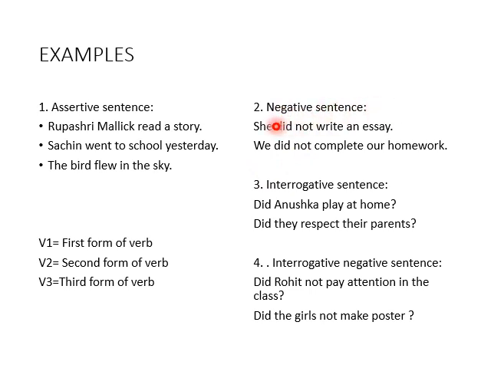She did not write an essay, where did is the helping verb, and here not. And when we use the helping verb did, at that time we use the first form, write. Did is also the second form of the verb do: do, did, done. That is a verb. Don't get confused here. Here did is a helping verb, or we say it is also an auxiliary verb. It's clear. We didn't complete our homework.